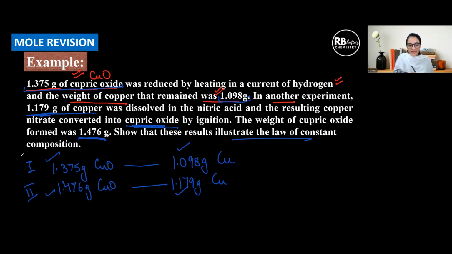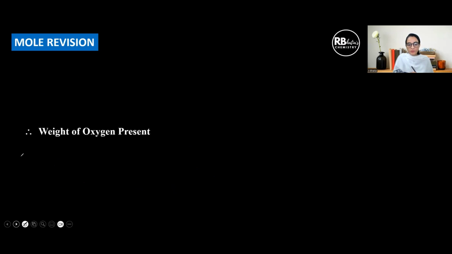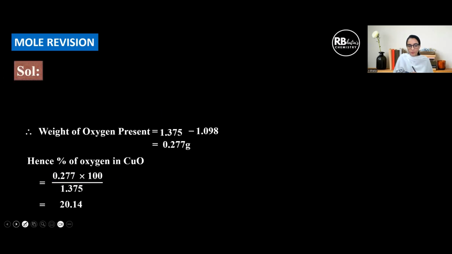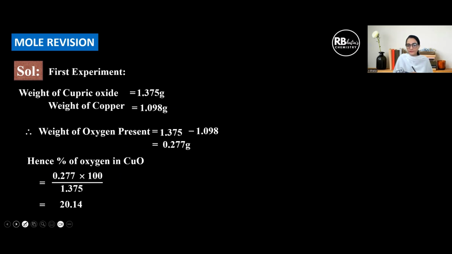What are you going to do? In each of the two cases, you will find out the weight of oxygen by subtracting total weight minus copper. Then you can calculate the percentage of oxygen. This was the weight of copper oxide. This was the weight of copper. We subtracted and we got the weight of oxygen. So what is the percentage of oxygen? Weight of oxygen upon total weight of copper oxide into 100. This is in one observation. So we get 20.14% of oxygen in the first case.